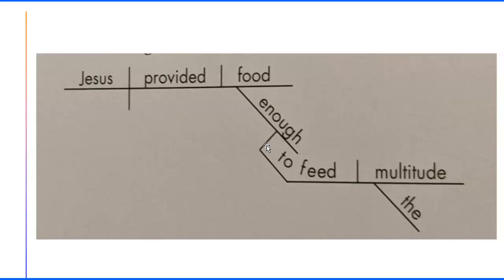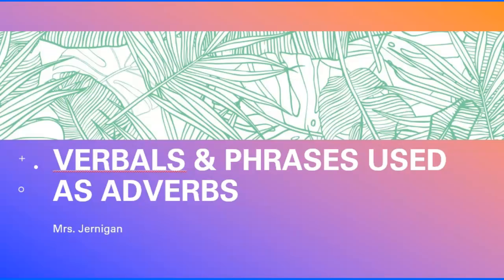It's kind of hard sometimes to figure out how you draw the lines. Draw a straight line, right angle, and then you're slanted to the straight line. To feed what? To feed the multitude. So your book has some excellent examples of the different ways to diagram. I want you to make sure that you look through those and make sure that you use them when you do your homework so that you don't get confused. And we will talk more about these in class.